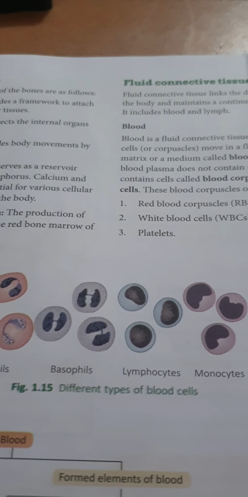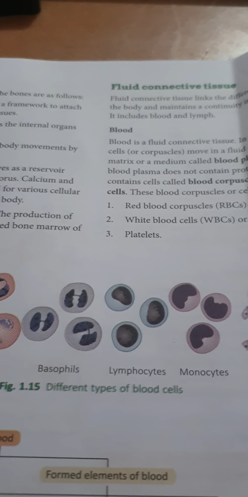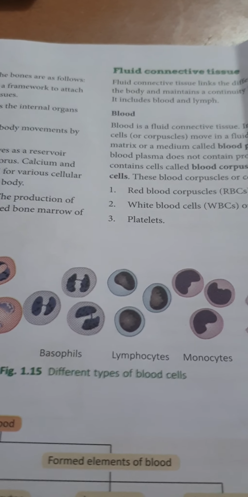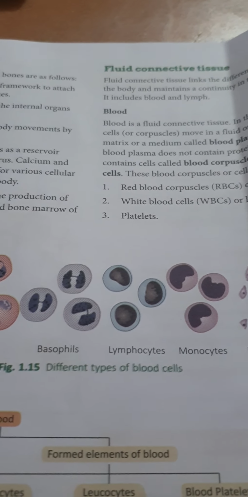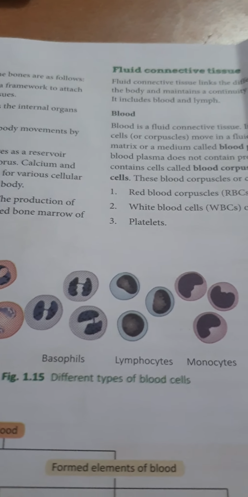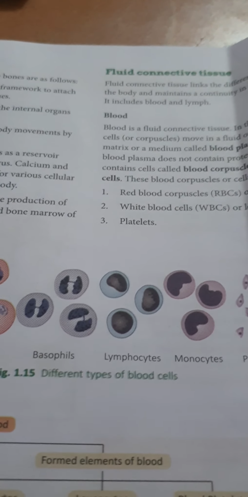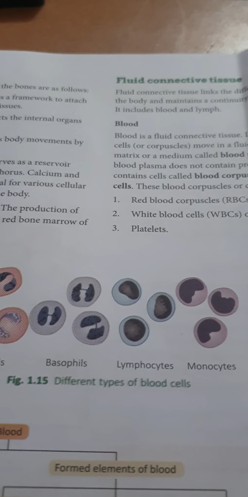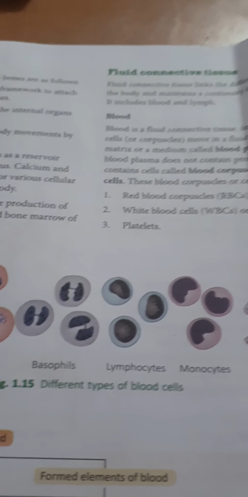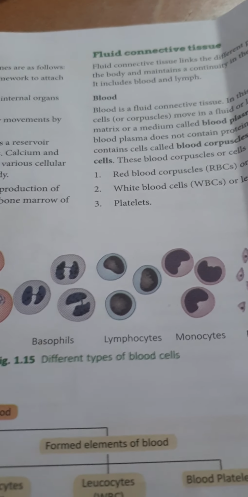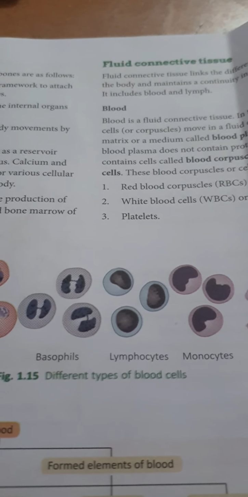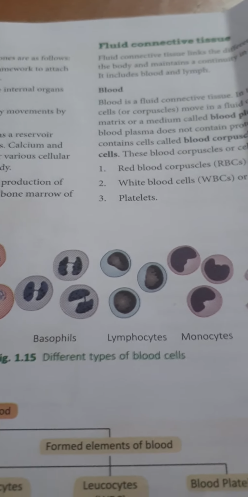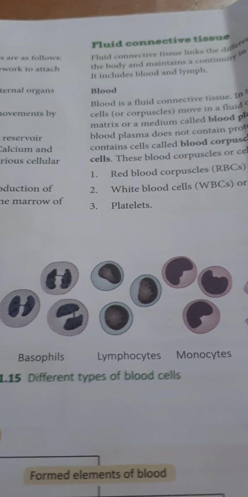An average adult possesses around 5 to 6 liters of blood. In any adult person, you will find that it possesses around 5 to 6 liters of blood. So in an adult body you will find 5 to 6 liters of blood, and of the whole weight of the body, 8% is our blood.